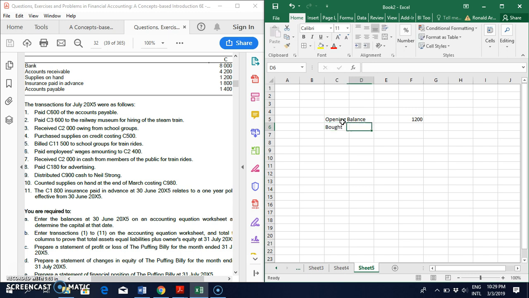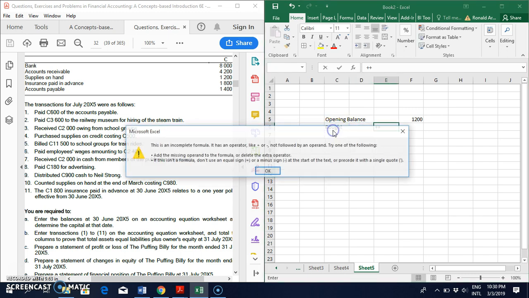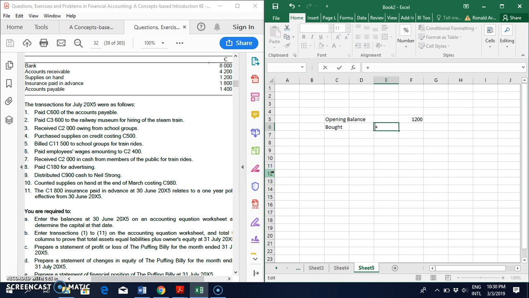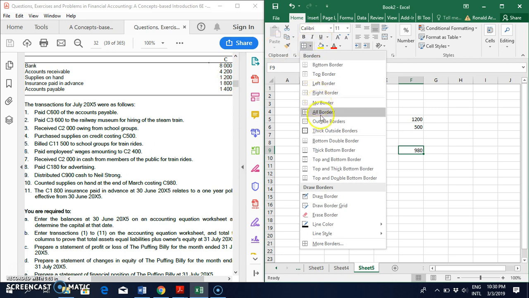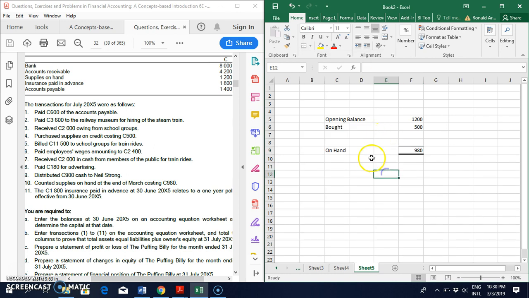We bought more supplies of 500. And then it says on hand we have 980. So on hand we have left 980. So this is what is left.